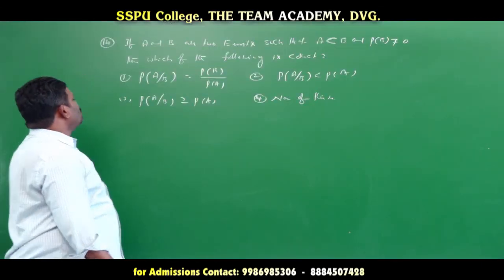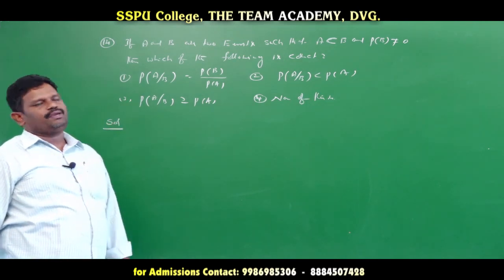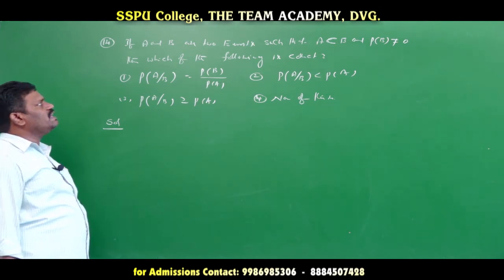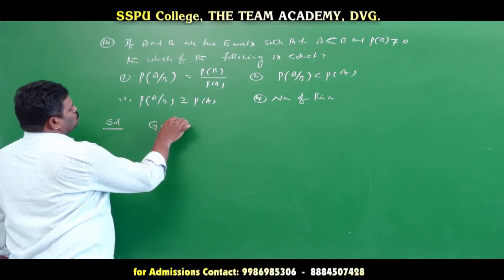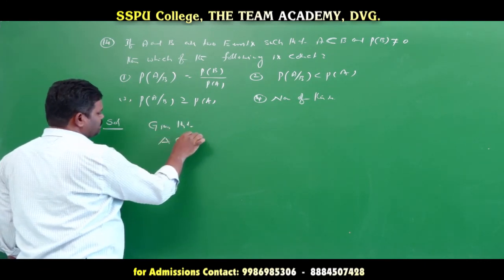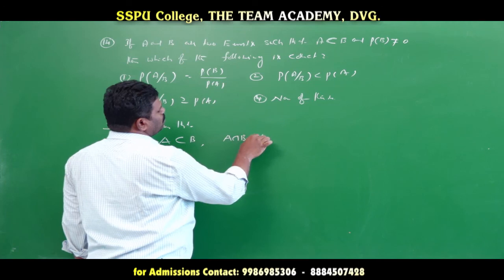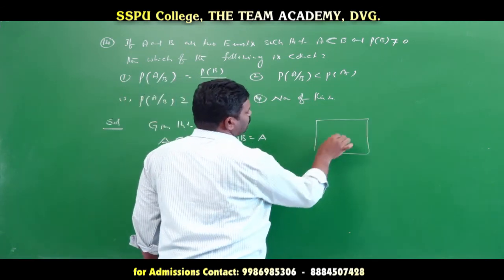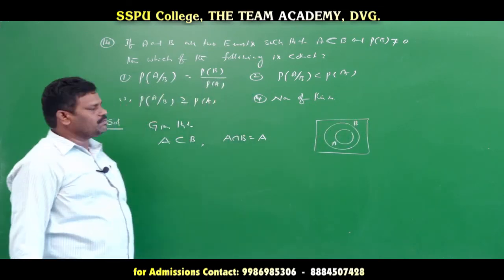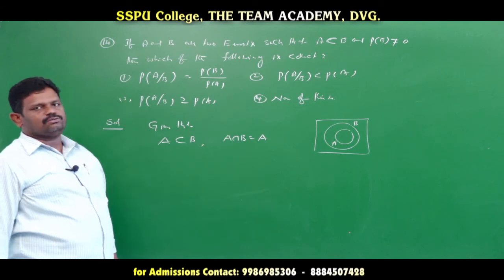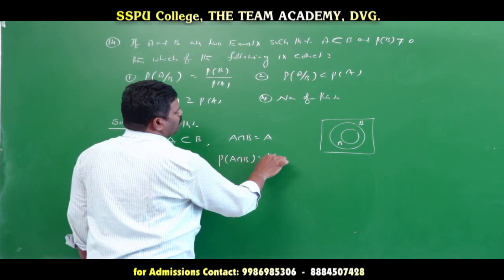Let's see the 14th question, objective type. Here, given: if A and B are two events such that A is a subset of B and probability of B is not equal to 0, then which of the following is correct? Four options, one correct. First, given that A is a subset of B, then A intersection B is equal to A. This is one sample space with two events, A and B. A is a subset of B means A intersection B is equal to A only. So probability of A intersection B is equal to probability of A.